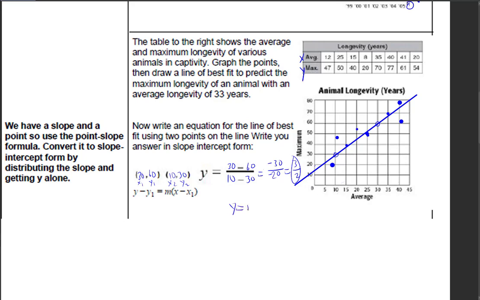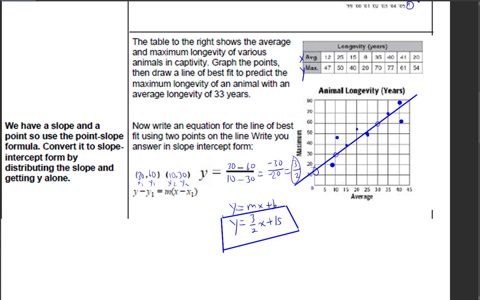This is the form I'm looking for. y is equal to mx plus b, okay? So my m is 3 halves, so I'm going to go ahead and plug that in. My x and y I can leave just like that, so I can put in x and y values. And my b, my y-intercept, as I can see right here, looks like about 15, so I'm just going to put 15. So let's say this is my equation of the line, y is equal to 3 halves x plus 15.